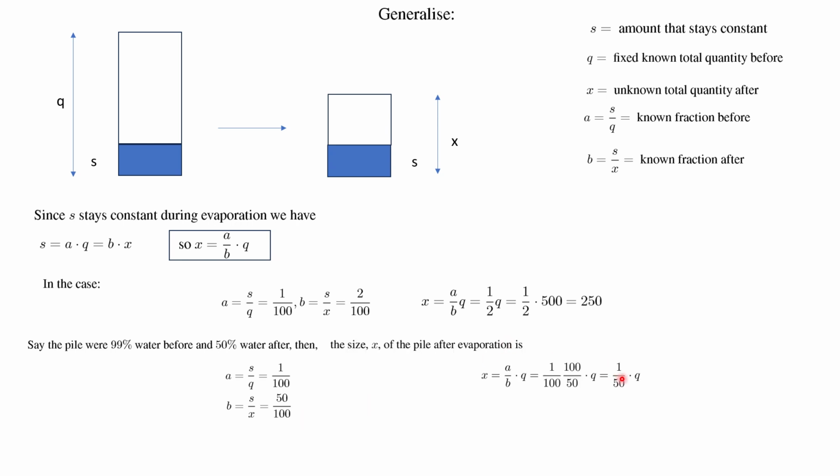Then using our little formula, the A over B here, there's the A, 1%, divided by B, so it's 100 over 50 instead of 50 over 100, and it's 1/50th. So in this case, you start with a pile of 500 kilograms, and you end up with only 10 kilograms.